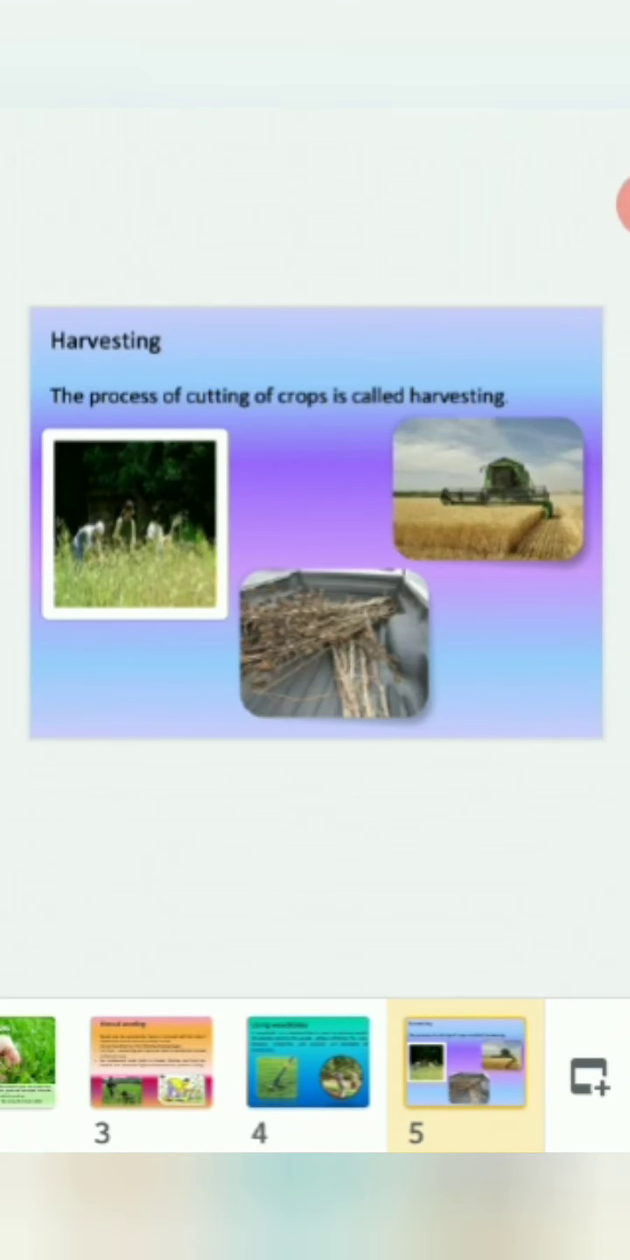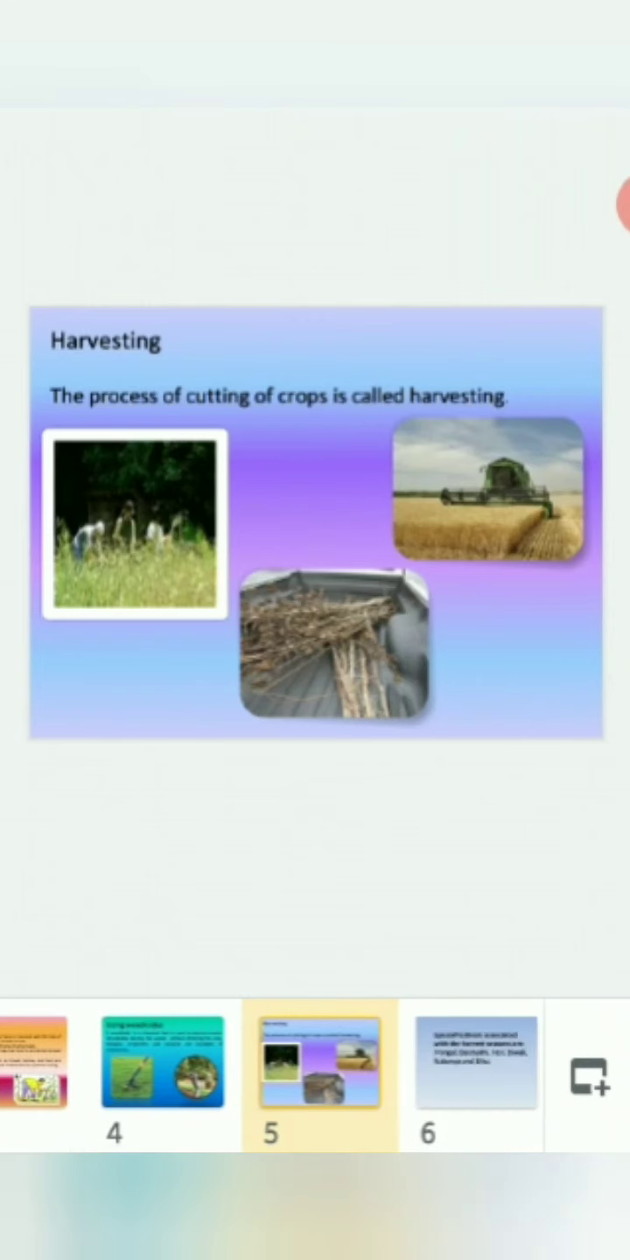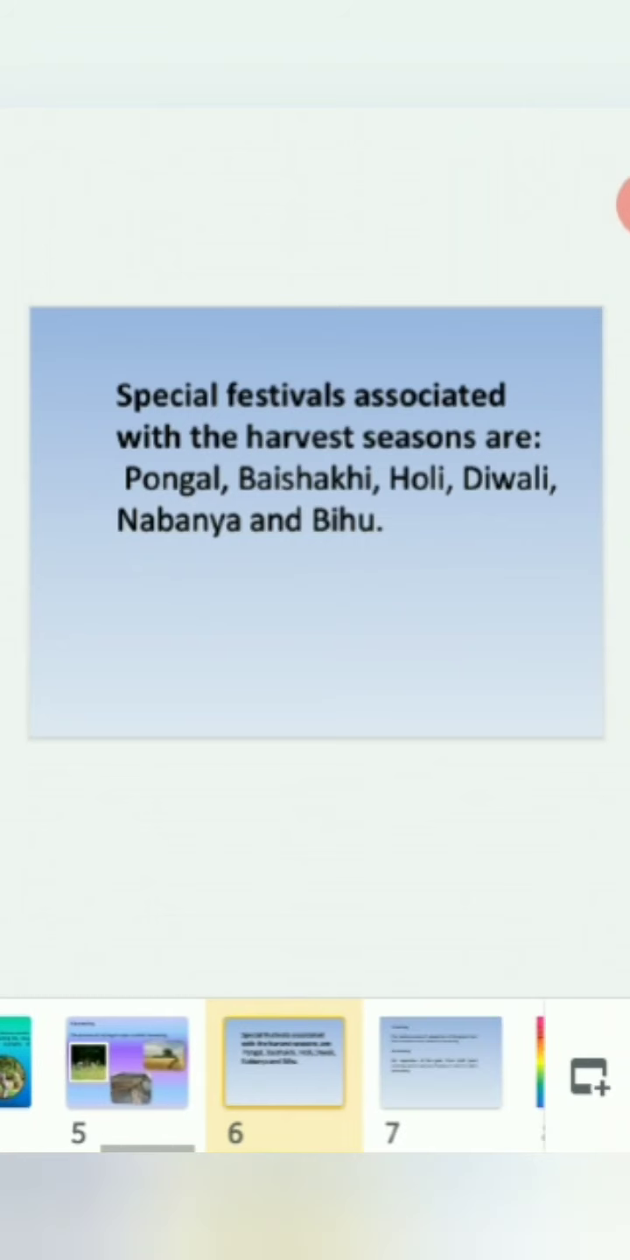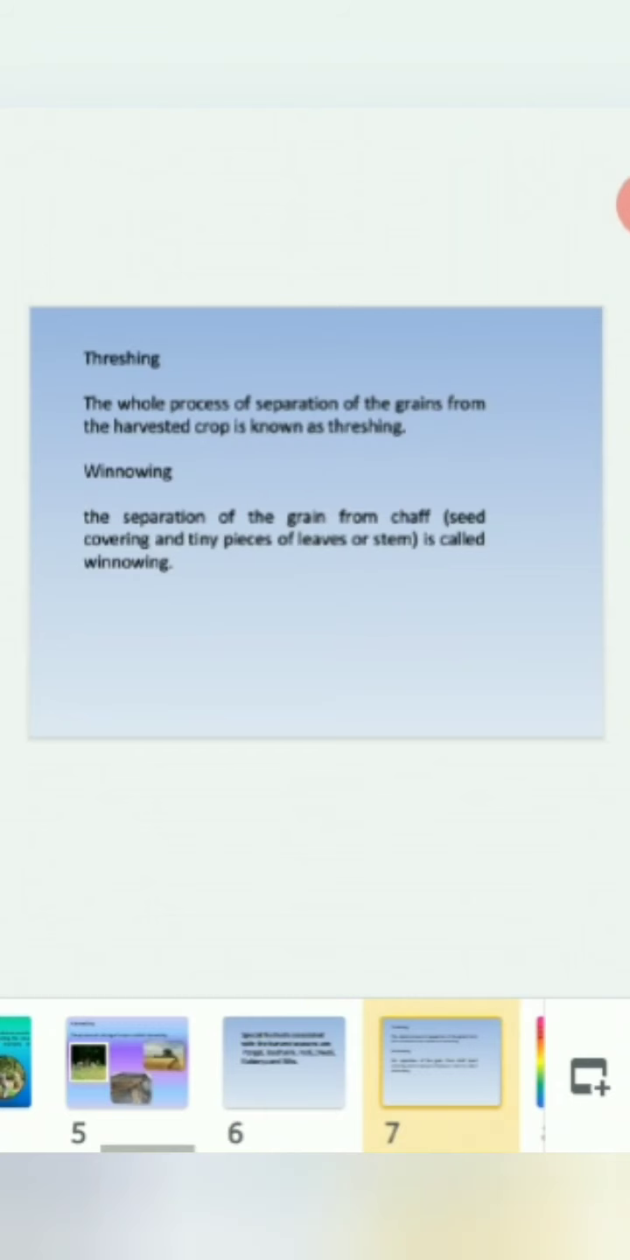Harvesting. The process of cutting of crops is called harvesting. Next, we will see the festivals in India which are associated with the harvest season. They are Pongal, Baisakhi, Holi, Diwali, Nambaya and Bihu. So harvesting is a very important season in India. In different states it is called by different names.